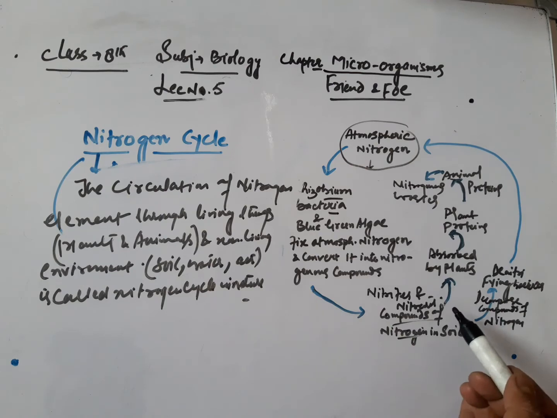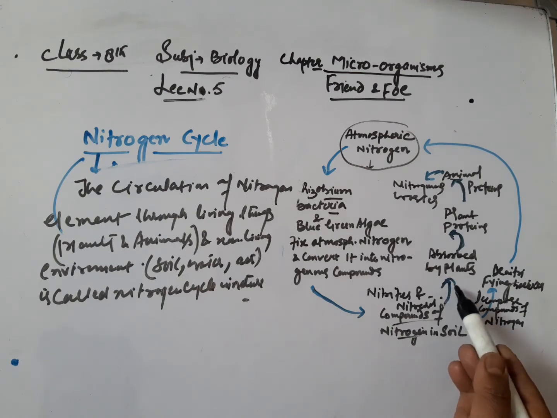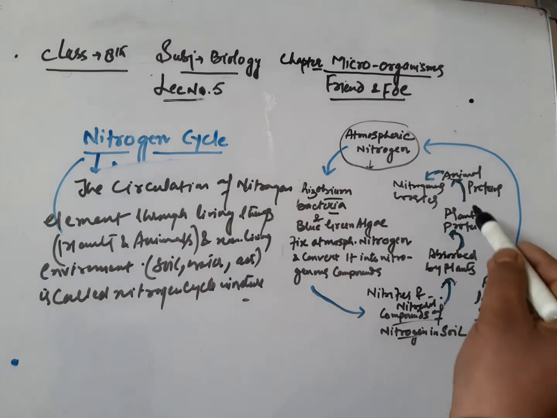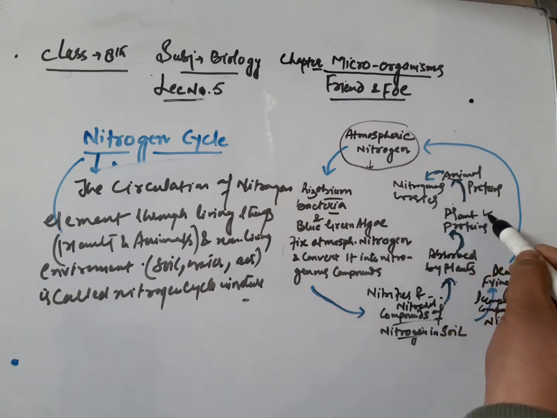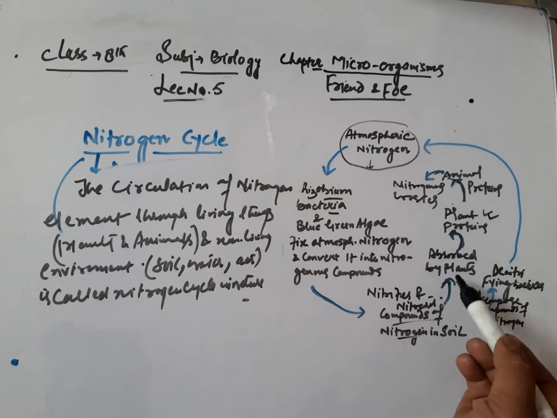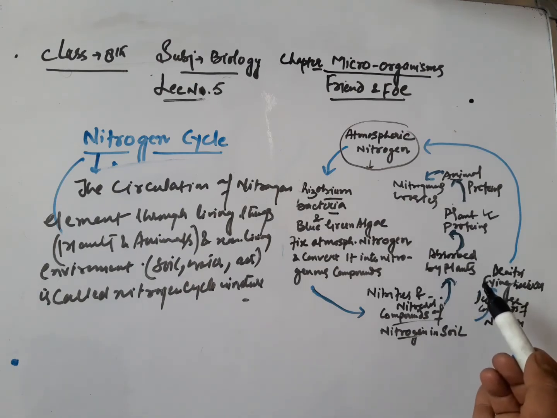The plants absorb the nitrogenous compounds through roots. The plant converts the compounds of nitrogen into plant proteins and other organic compounds which make up the body of plants.